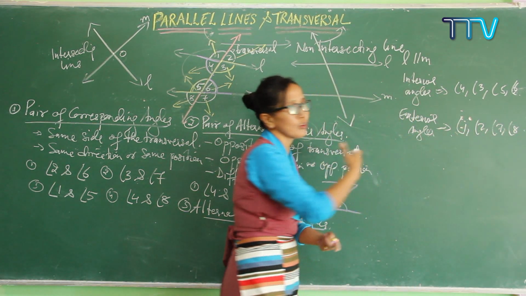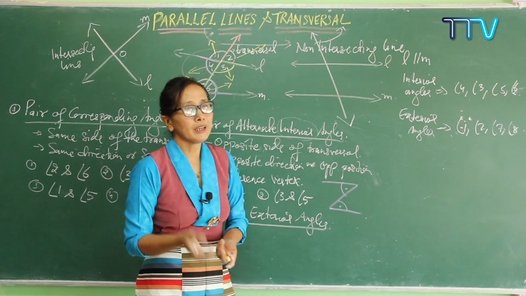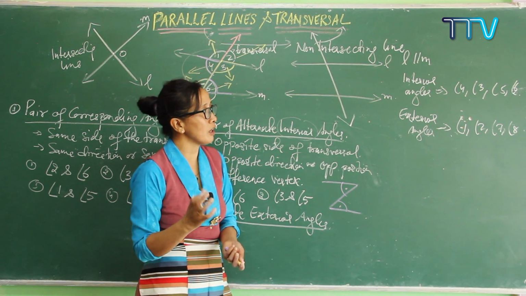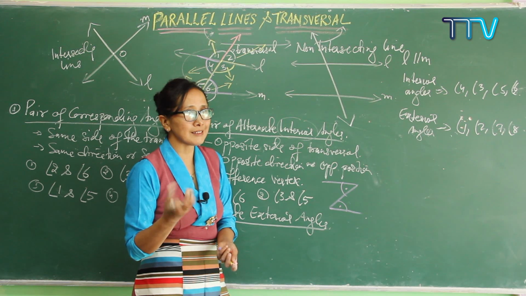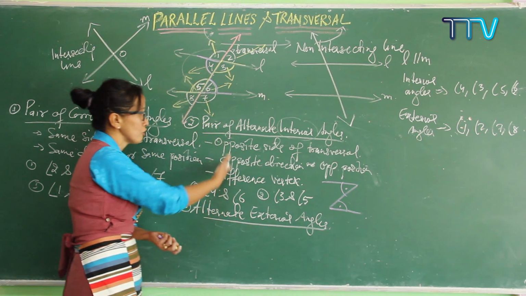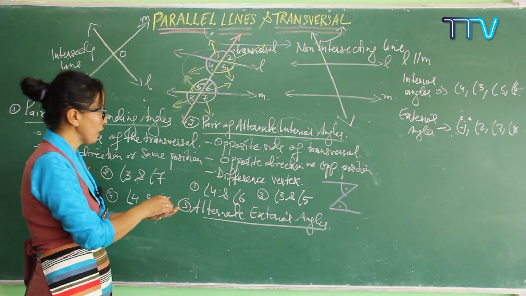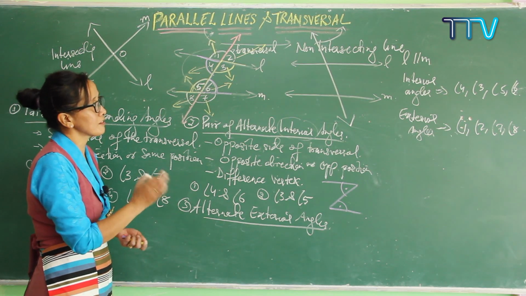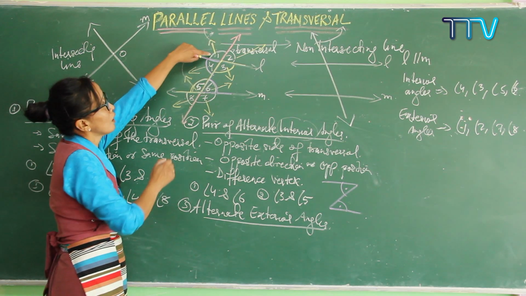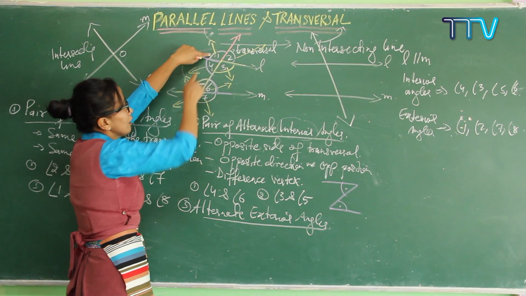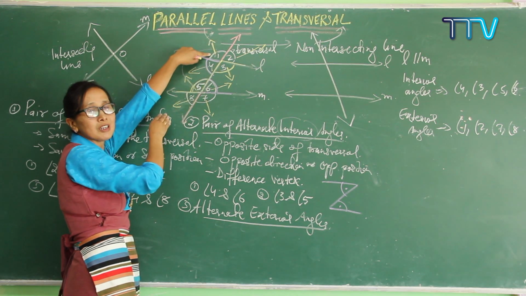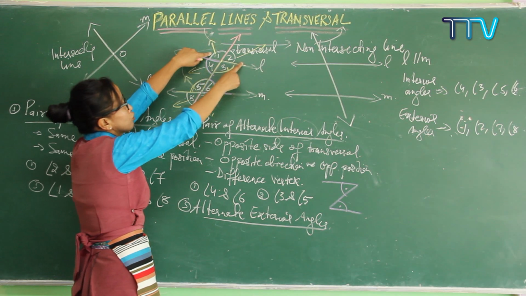And out of this, 4 angles, you can get 2 pairs. Which are the 2 pairs of alternate exterior angles? Again, you have to follow the conditions. Which condition is fulfilling? First of all, see the opposite side of the transversal. That means either 1... Which one is the pair of? This cannot be. 1 and 8 are at the same side of the transversal. It cannot be. So either 1 and 2 or 1 and 7.